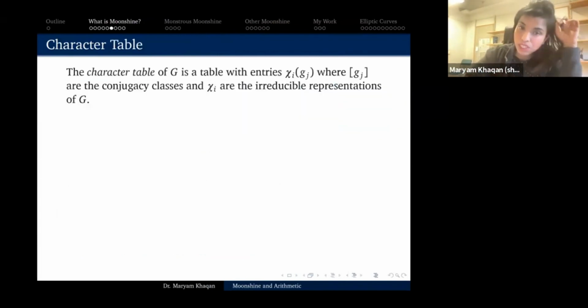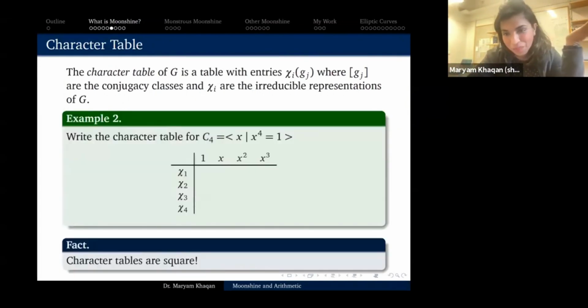Okay, so now I'm ready to define what a character table is. The character table of G is a table with entries chi_i(g_j), with the chi_i as rows and the g_j's as columns, where the g_j's are the conjugacy classes and the chi_i's are the irreducible representations of G. So here's my second example. If you did the first example, you have possibly 4 representations of C4, and I'm going to now give you the answer for the first example.